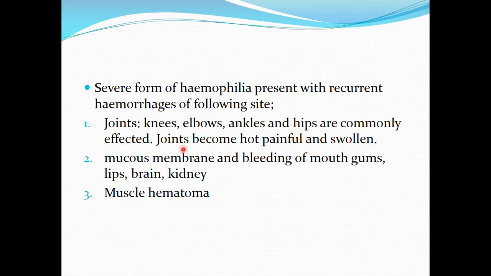In addition, there can be bleeding in the mucous membranes, or bleeding from the gums, lips, and there can be bleeding in the internal organs like the brain and the kidney. There can also be epistaxis, that is bleeding from the nose, and formation of muscle hematoma due to bleeding into the muscles.